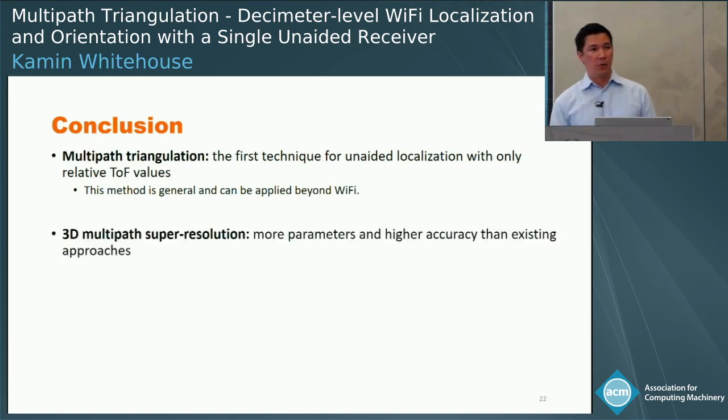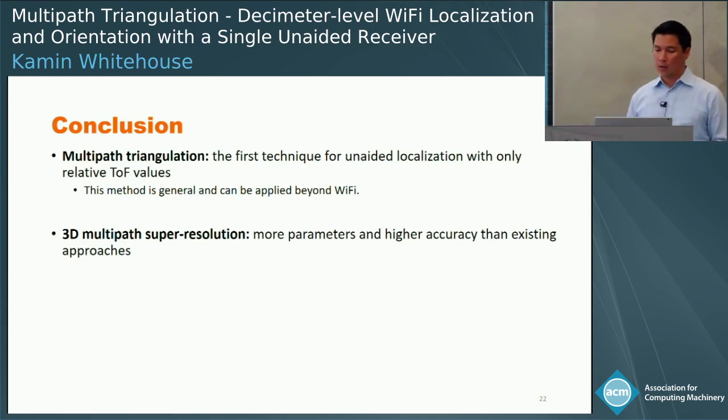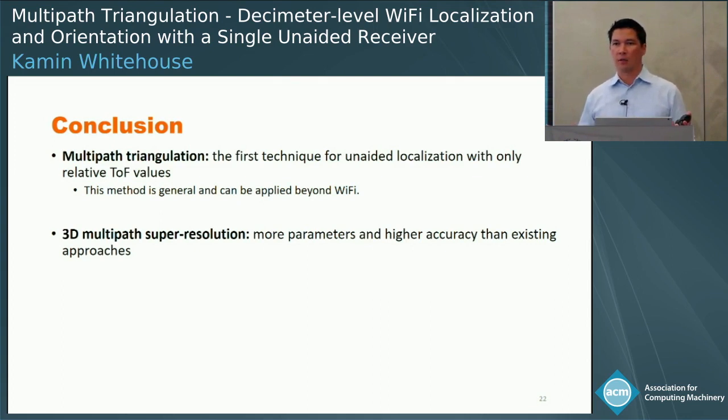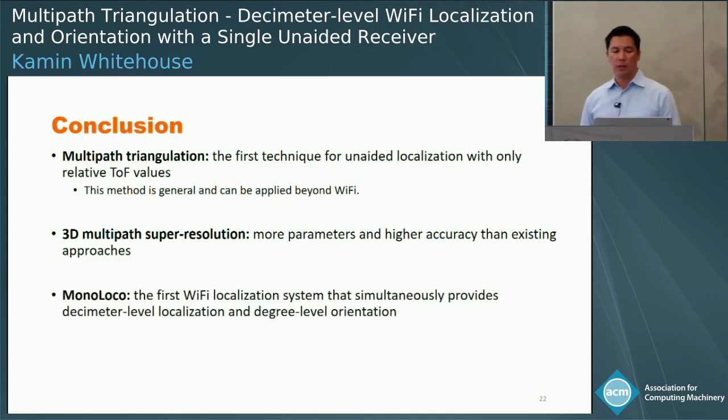We also proposed a 3D multipath super-resolution algorithm to estimate properties of individual paths. And this technique can simultaneously estimate more parameters and achieve higher accuracy on those parameters than state-of-the-art multipath resolution techniques. And then finally, we implemented this system in what we call monoloco, basically to show that this technique works on commodity hardware today. And presumably the results might get better with future versions of hardware that have, let's say, lower phase noise.